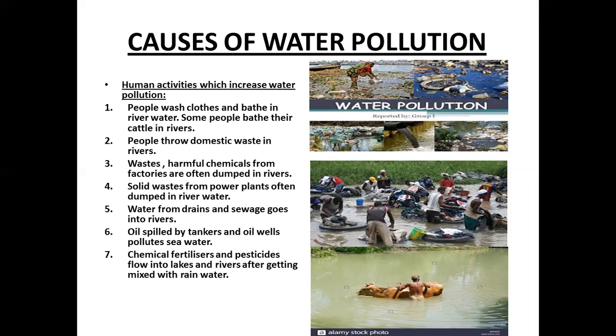People throw domestic waste in the river. Waste materials and harmful chemicals from factories are often dumped in river water. Solid waste material from power plants may be thrown into the river water. Water from drains and sewage goes into rivers. These days, farmers use chemical fertilizers and pesticides to increase the production of their crops. Most of these chemicals flow into the lakes or rivers after getting mixed with rainwater. Oil spilled by tankers and oil wells pollutes seawater. All these are the different causes of water pollution.